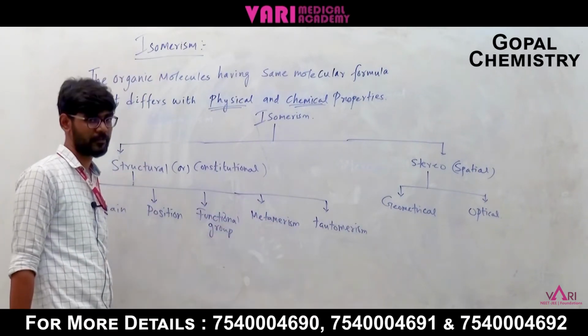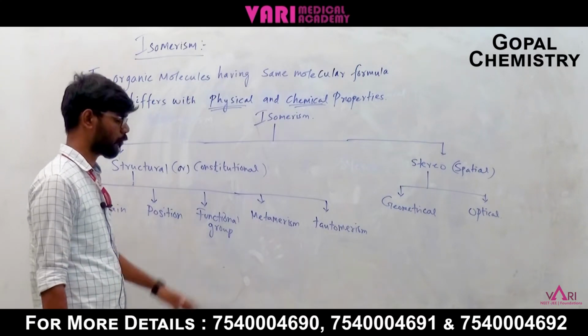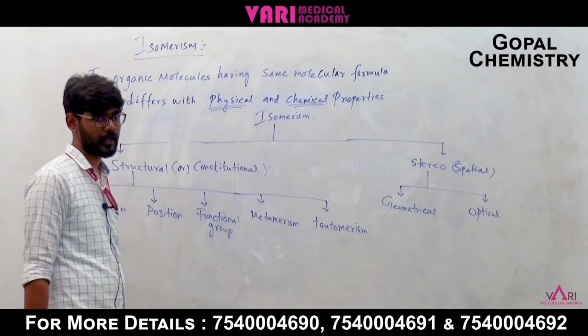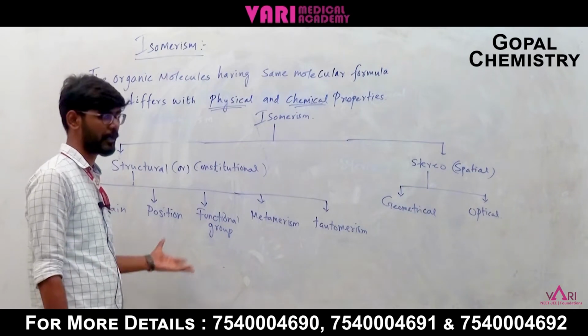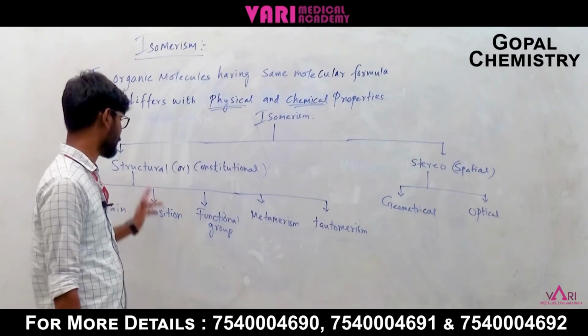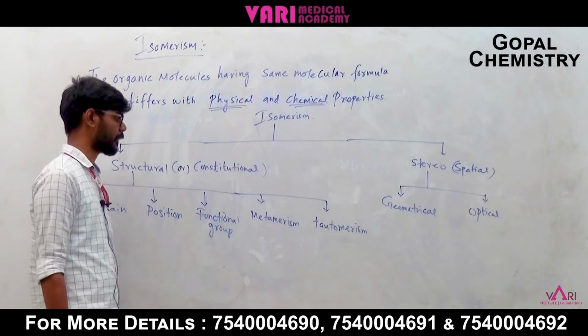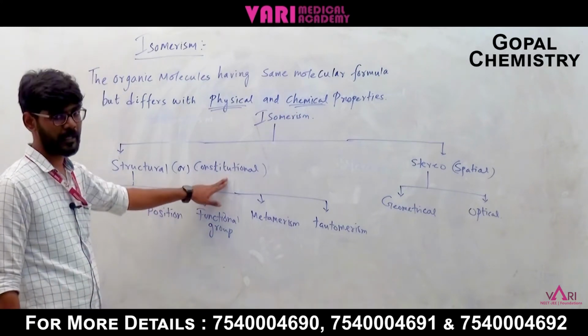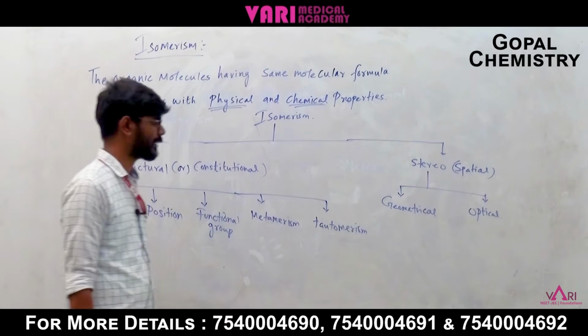In structural isomerism, the groups and the atoms of the compounds differ. The displacement of atoms is seen in the structure itself, so we call it structural isomerism, in other words constitutional isomerism. Next is stereo.